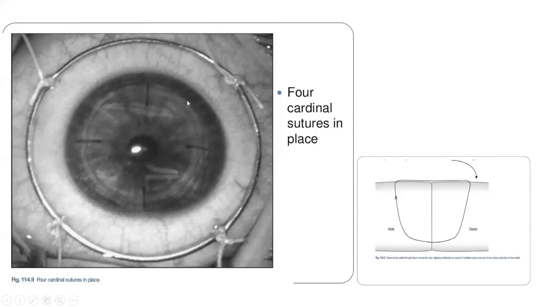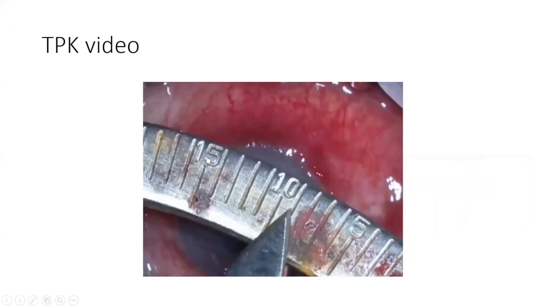Yeah, okay. So we saw that these 4 cardinal sutures should give you a diamond sign, which tells us that the tissue is equally distributed in all quadrants. And regarding the depth of the suture, it ideally has to be around 70 to 80% of depth in both the host and the donor cornea. And the length of the suture should be equal on both the donor as well as the recipient side. Now, the principle of suturing is that we should have an epithelial to epithelial apposition, stroma to stromal apposition, and endothelial to endothelial apposition. Now, this is a short video which tells us about the steps of the corneal transplant.